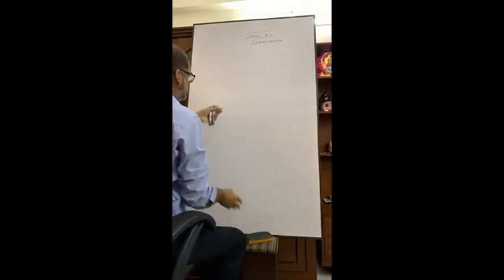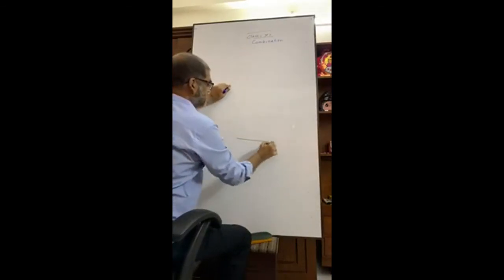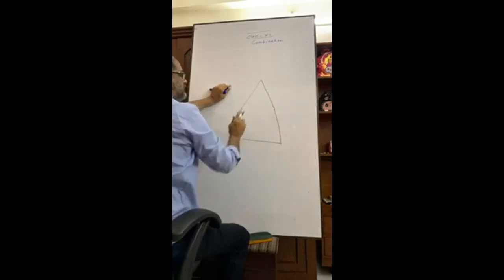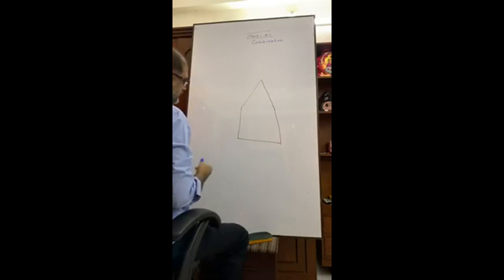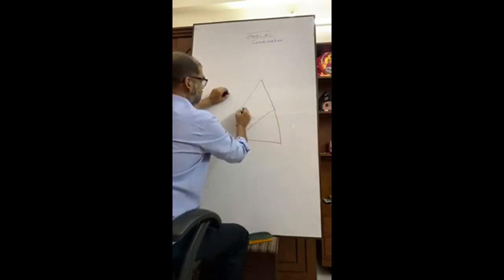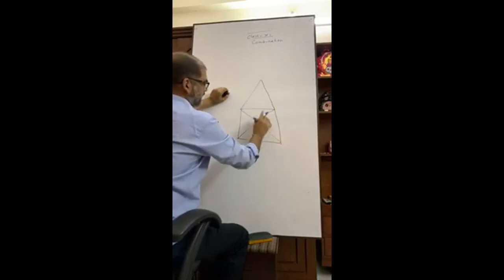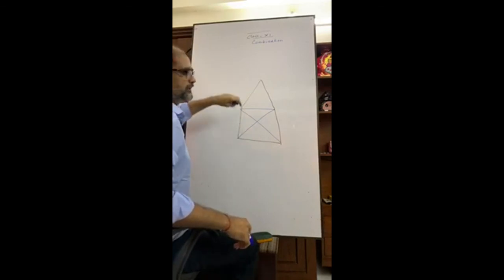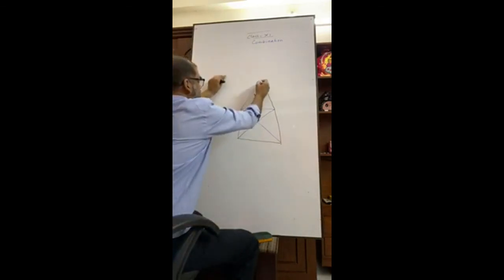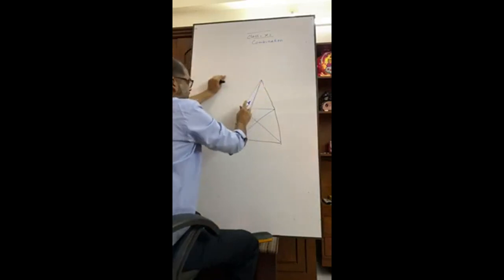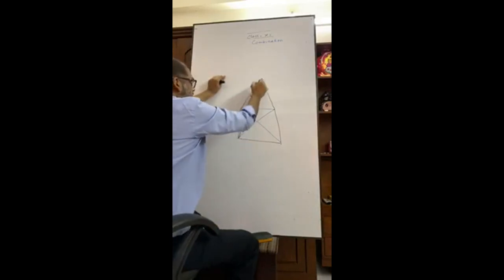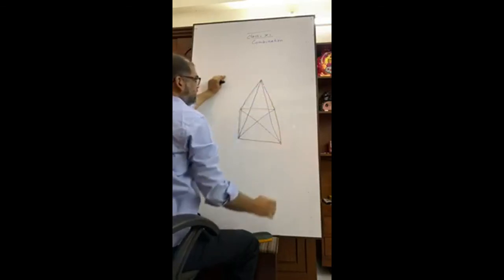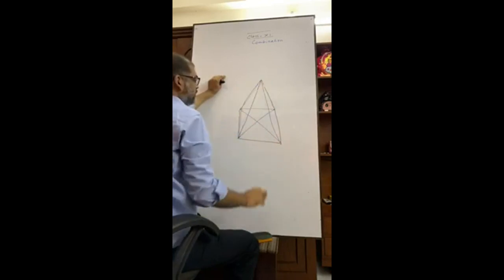Now the question may arise, how does it come? Suppose this is a pentagon. How many triangles are there? 2 triangles, another 2, 4 triangles, right? There are 4 triangles here. This is 5, this is 6, this is 7, this is 8.